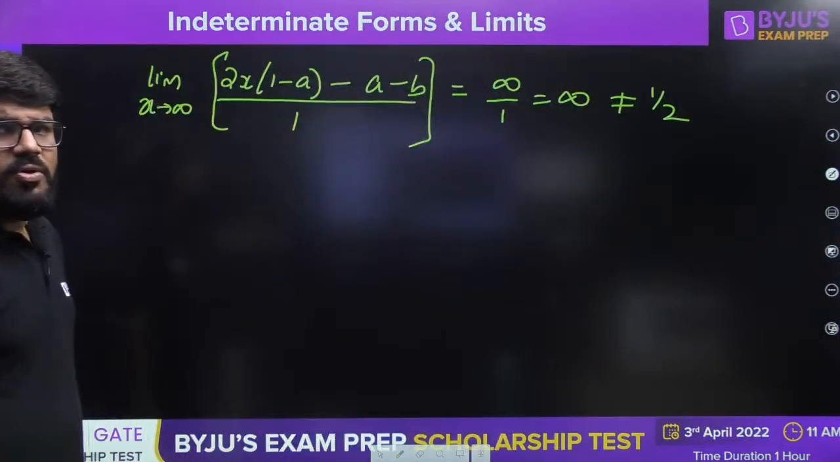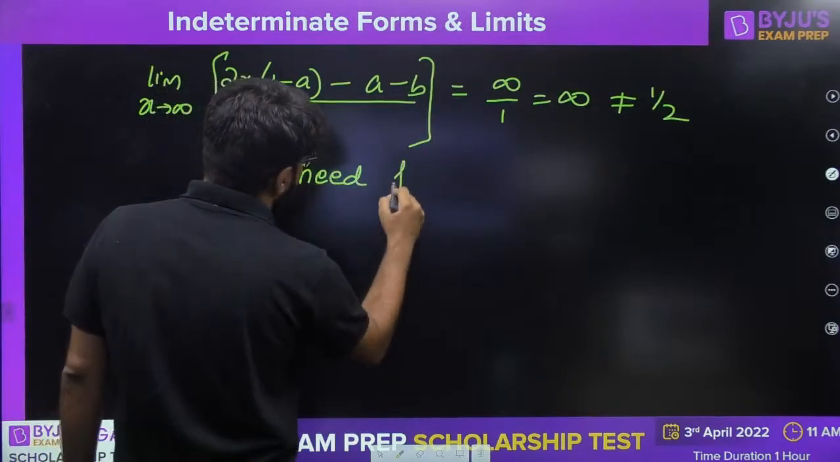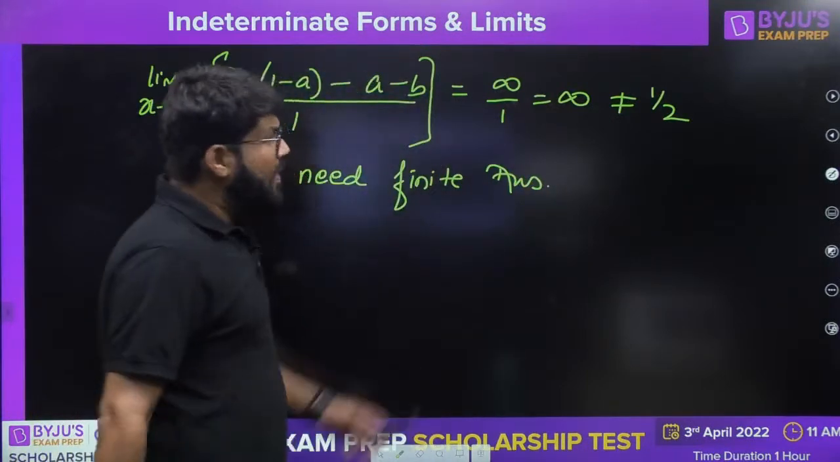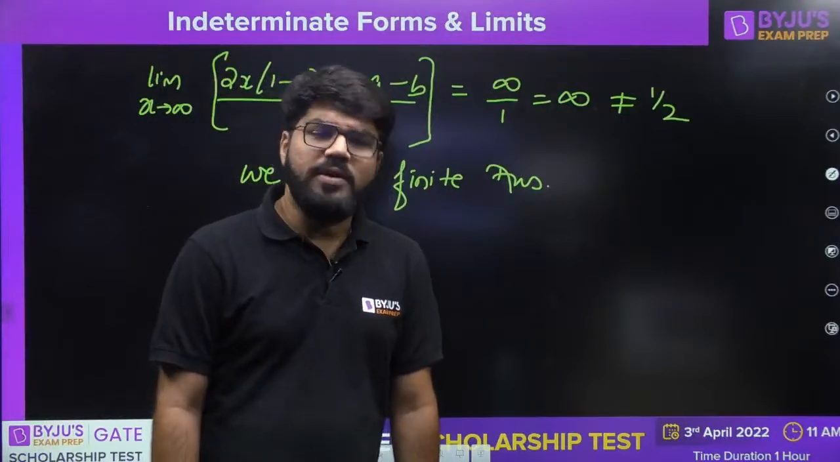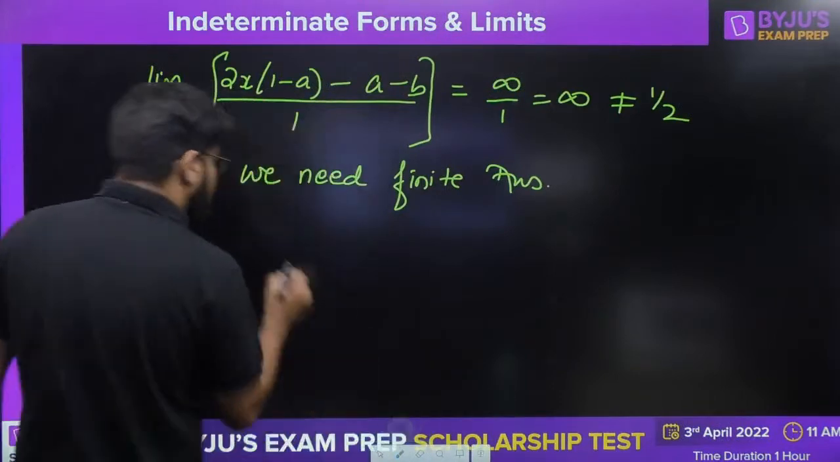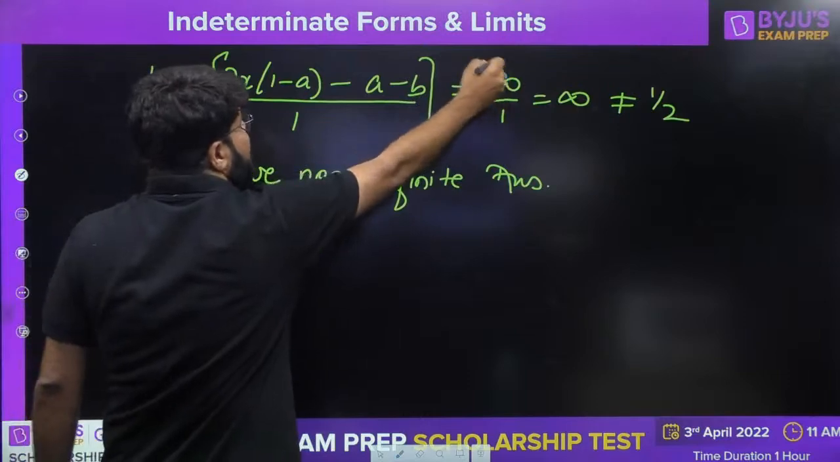We need a finite answer, whatever it is. But infinity upon 1 will be infinity only. Now, how can I make the answer finite? What is the possibility to make the finite answer? The possibility is... why does this infinity come?